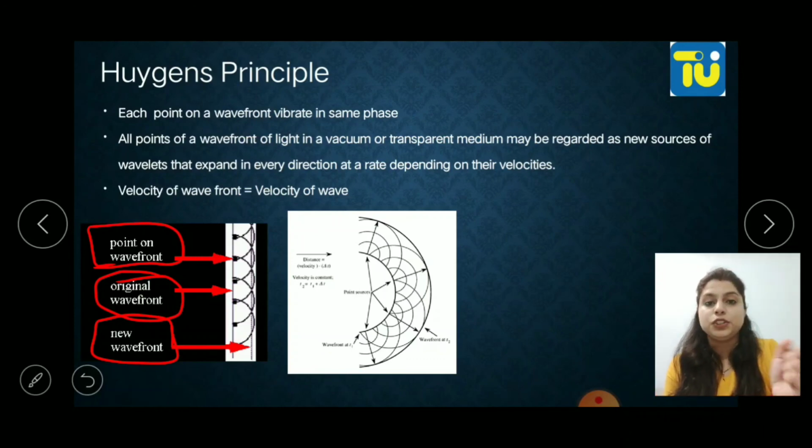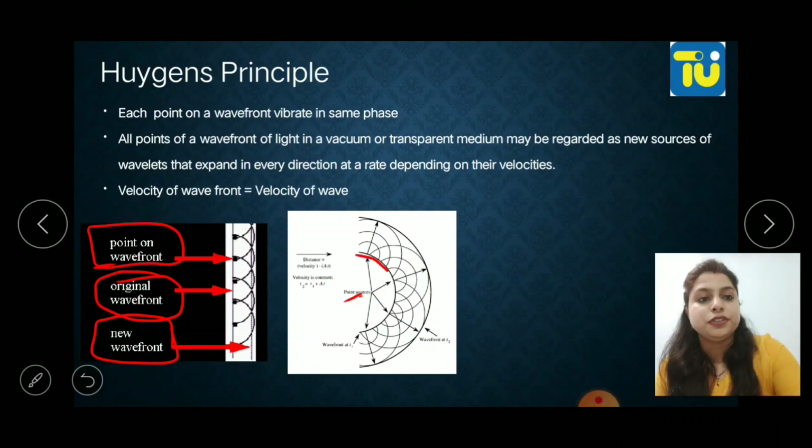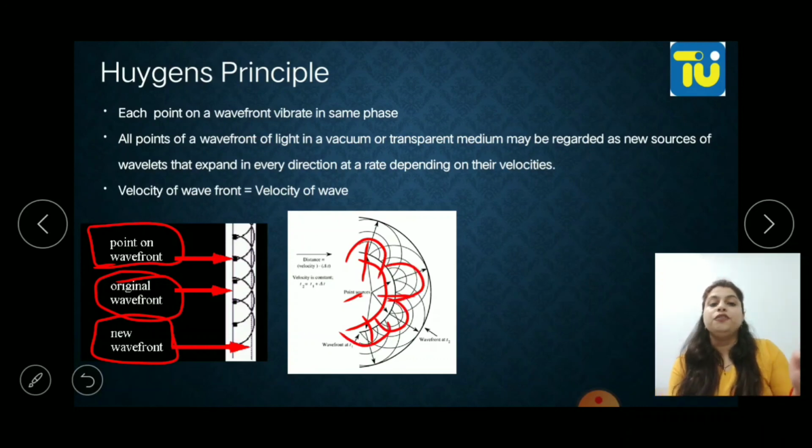Now in the second picture you can see there is a source. The source has produced the first wavefront. On this first wavefront, these are the sources which are producing their wavefronts. You can see these are the wavefronts produced by the particles on the first wavefront.